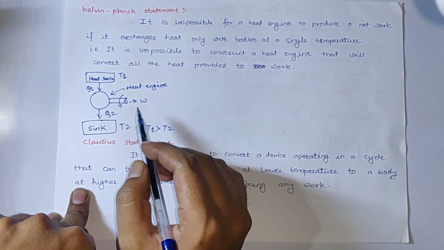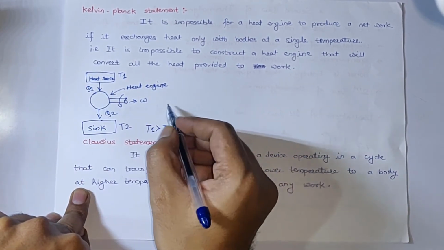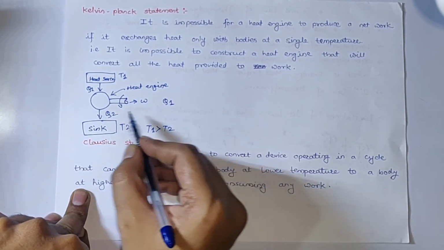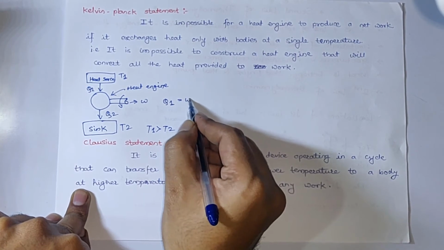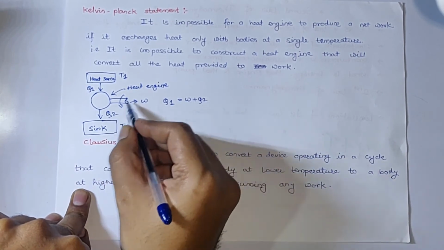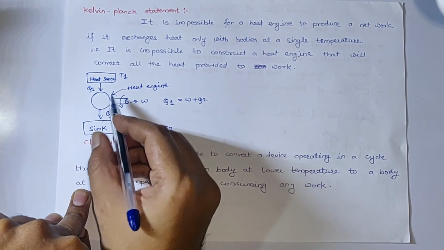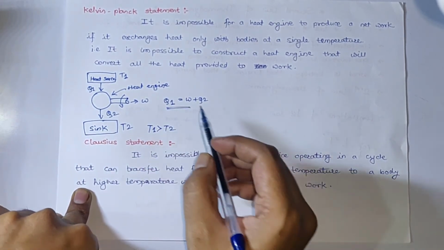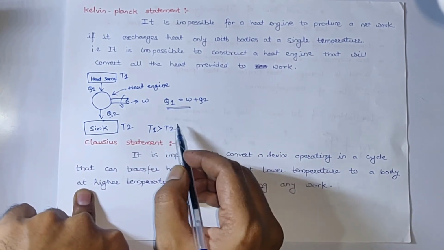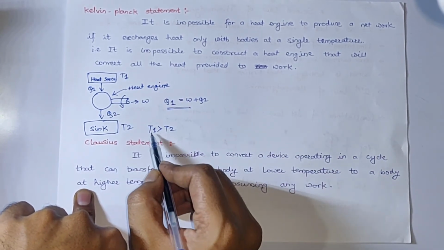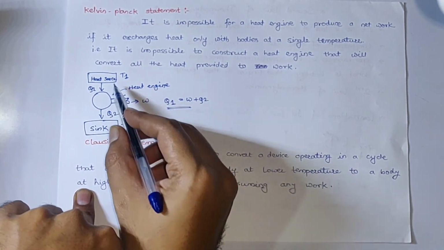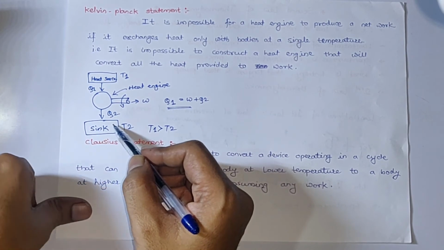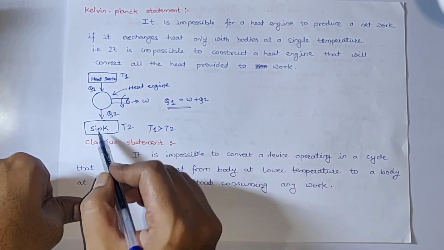So we can say that Q1, the heat that has been released by the heat source, is converted into work plus Q2. So this is what happens with the heat. As there is a temperature difference, T1 is at high temperature, the source is at high temperature and the sink is at lower temperature, this heat flow is spontaneous, so we don't have to do anything, it occurs by itself.